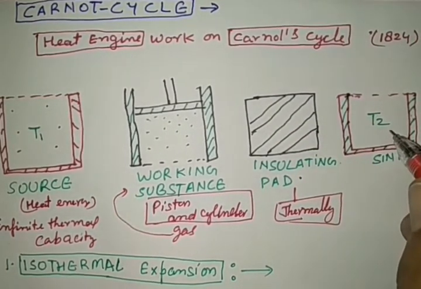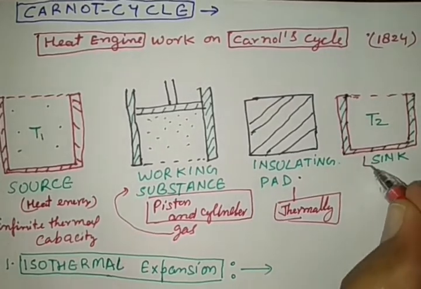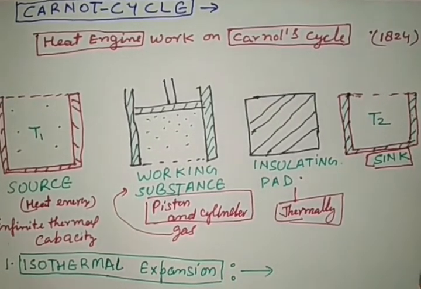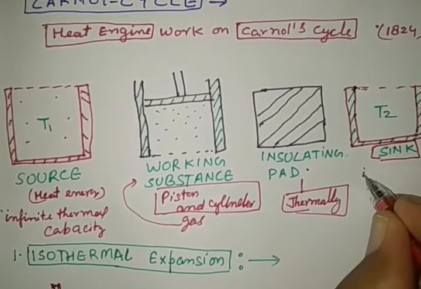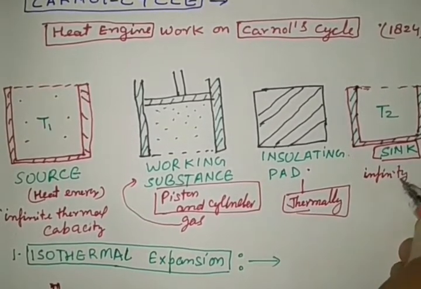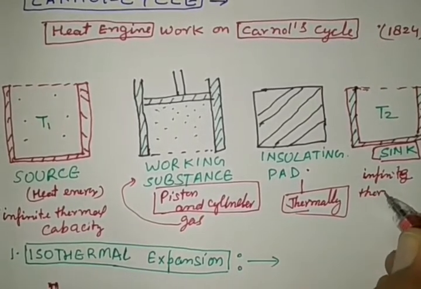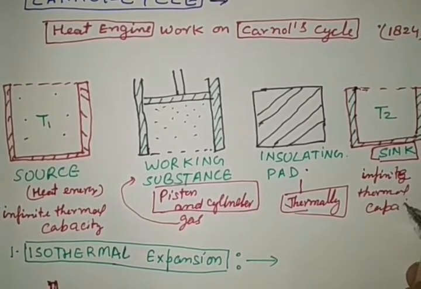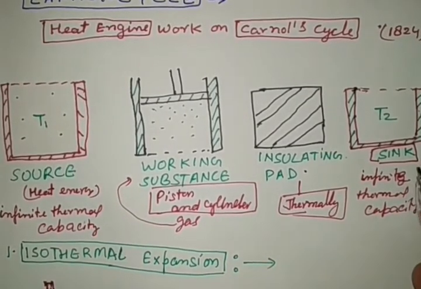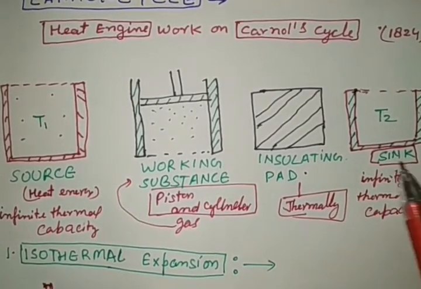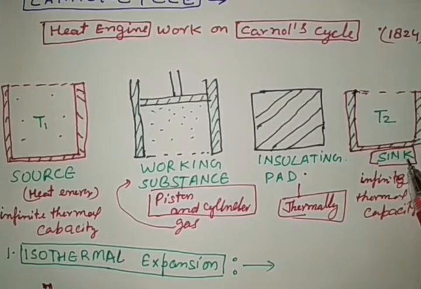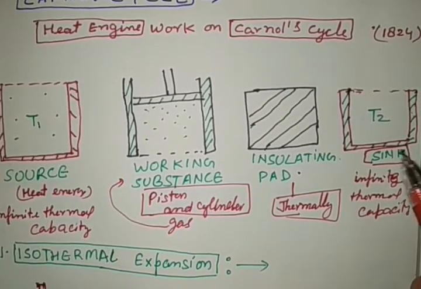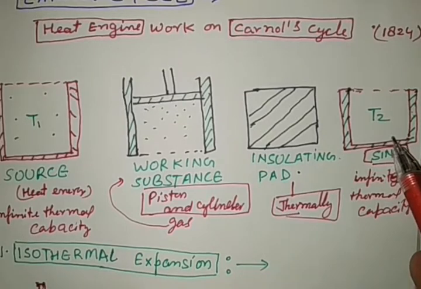And the last one is called the sink. The sink also has infinite thermal capacity like the source, but the difference from the source is this: the source gives heat without changing its temperature, but the sink absorbs heat without changing its temperature.